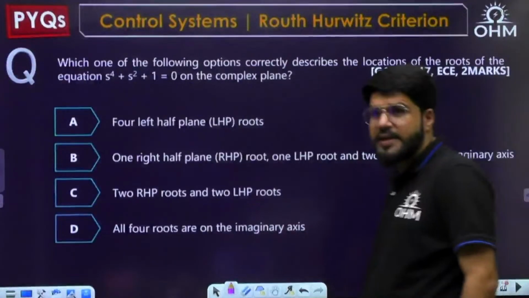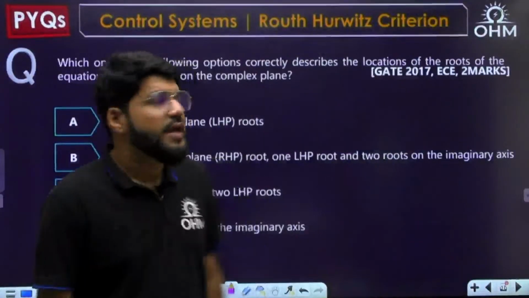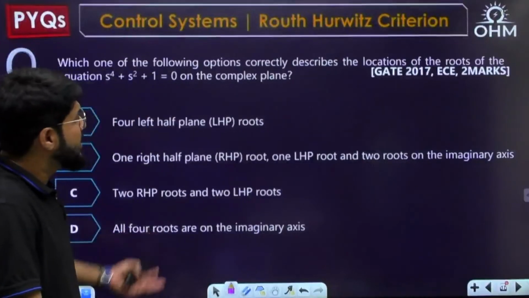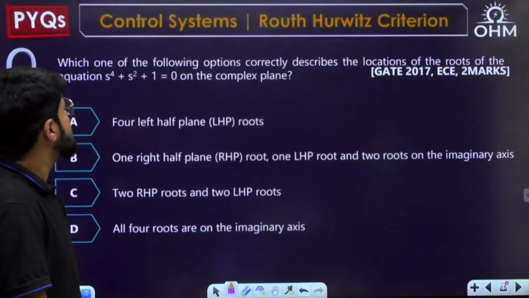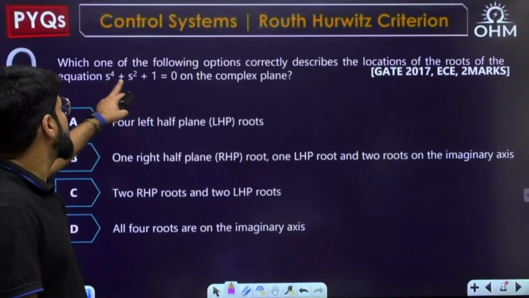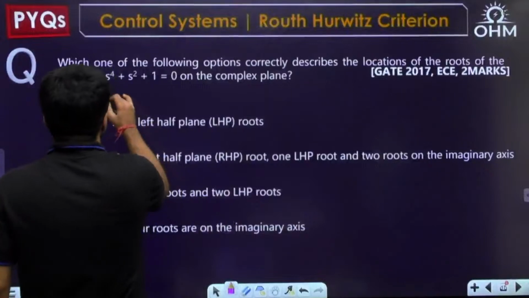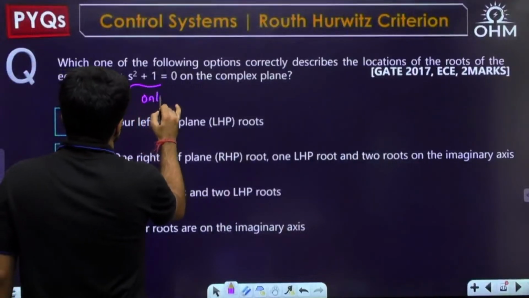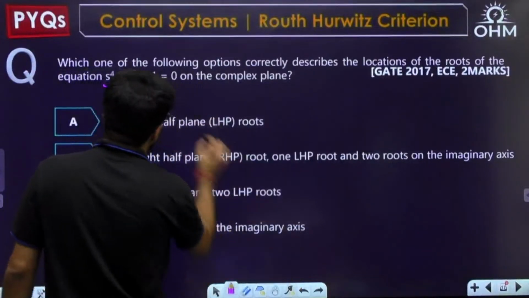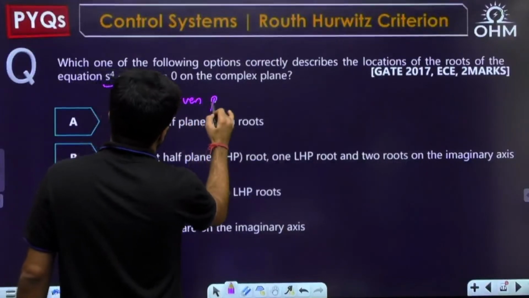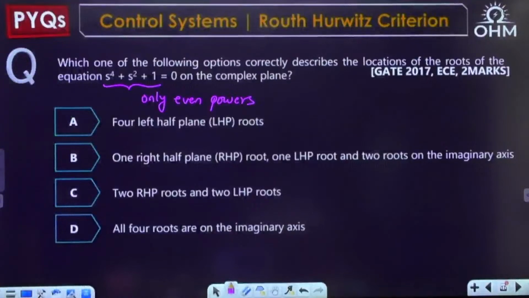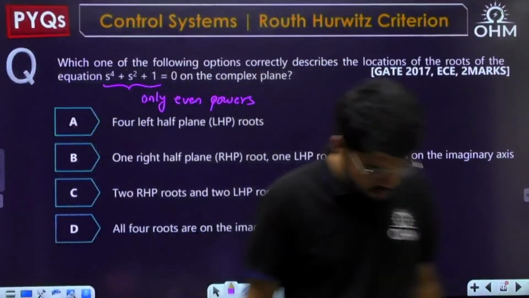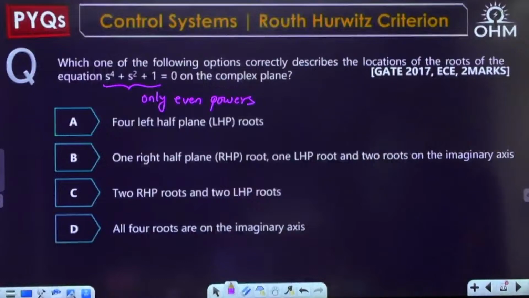GATE 17, again IIT Roorkee here. Now this one will again take you towards the auxiliary equation. Which one of the following options correctly describes the location of the roots of the equation s power 4 plus s square plus 1? Only even powers are there. Only and only even powers are there.